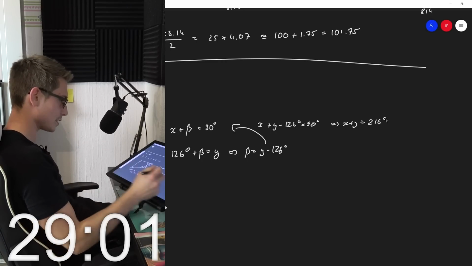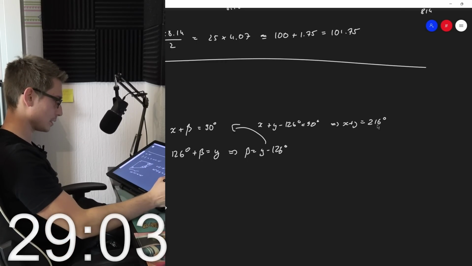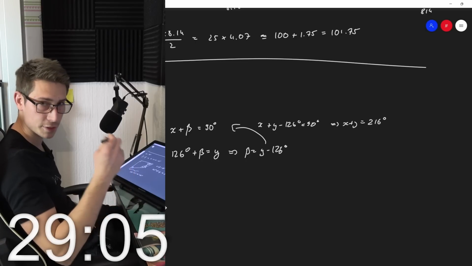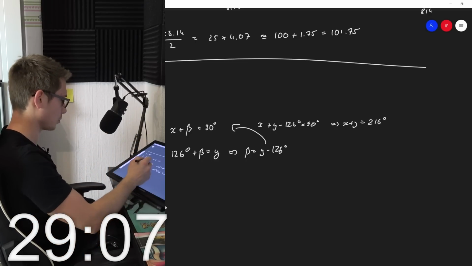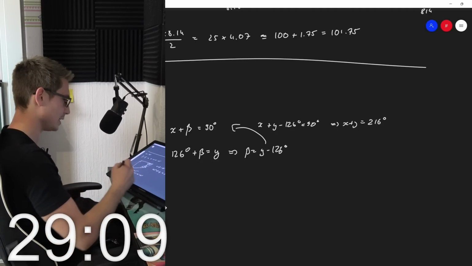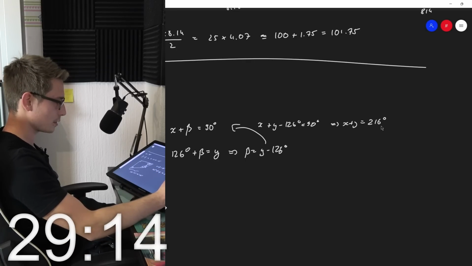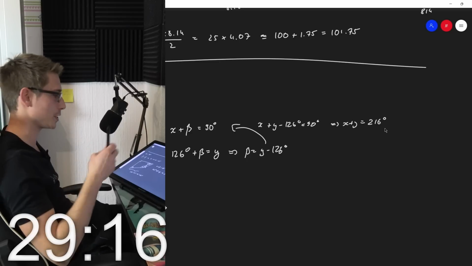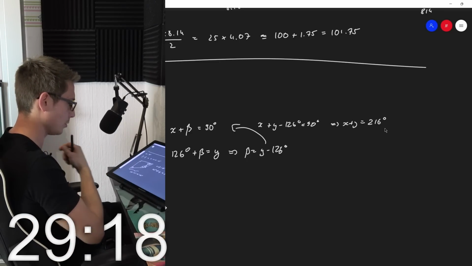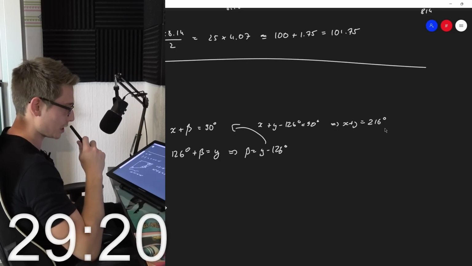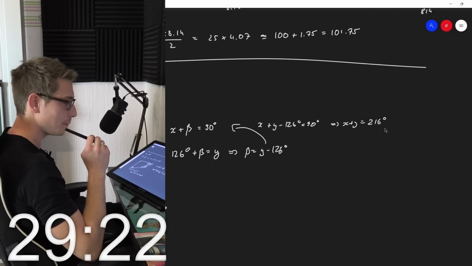Does this make sense? So we got 216 plus 54. So I just want to check with my original sketch that I got here. It's going to give us 270 plus 90 is 360. Okay, so this checks out, but I would have been able to guess this before.